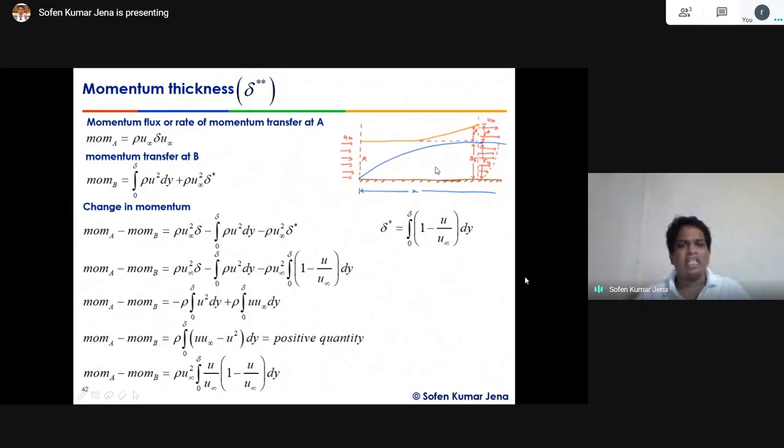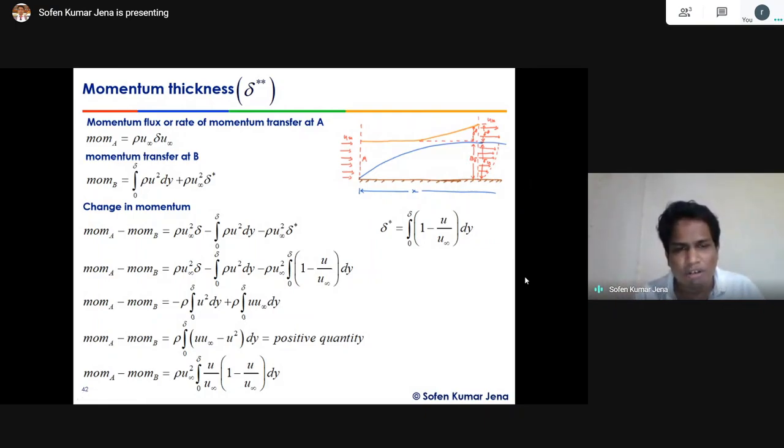Okay, so the net change in momentum from here to here: to calculate it, we subtract the momentum here from the momentum there, right? Sorry, I earlier made a mistake. I just assumed that momentum here equals momentum here. That is not correct. The mass flow at this section equals the mass flow at this section, considering the extended boundary, the displacement thickness. There is some change in momentum because of the presence of the solid boundary. We have to compute that change in momentum.